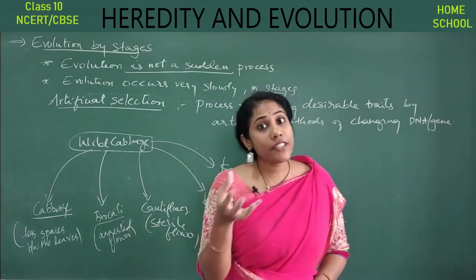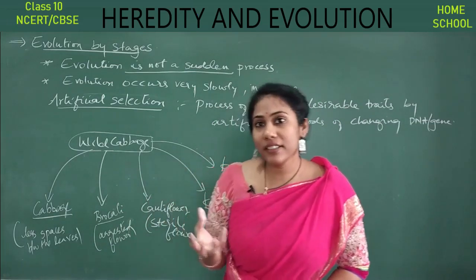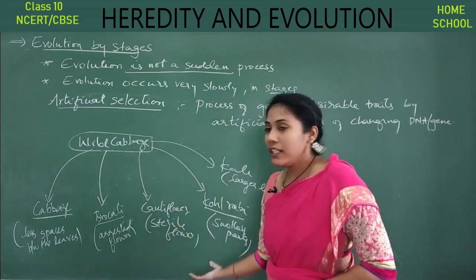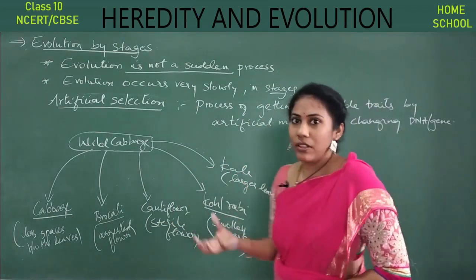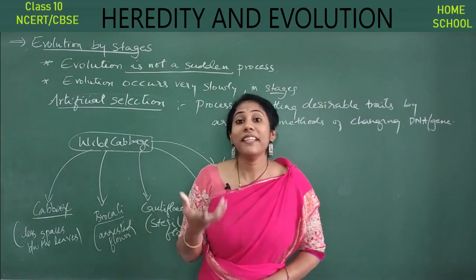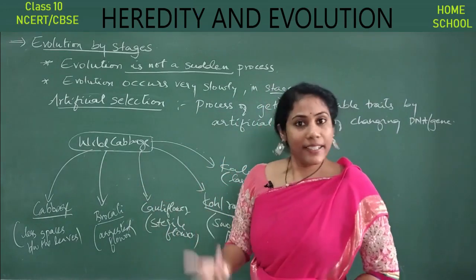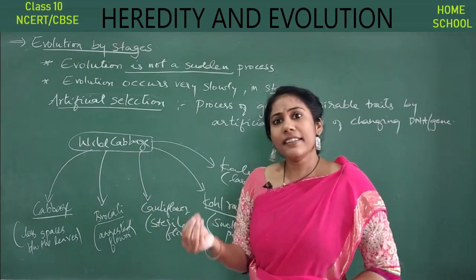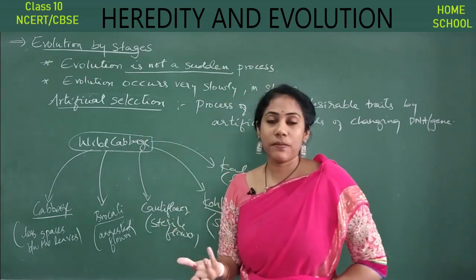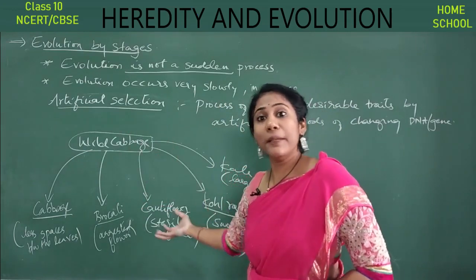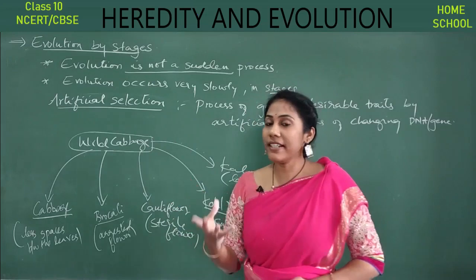Broccoli is used in the Western countries, lots and lots of broccoli. Cauliflower we also use. Kohlrabi and kale are used, not in the Eastern countries, maybe in the Western countries. All of them are nutrient rich compared to wild cabbage. We have got improved nutrients in these compared to wild cabbage, isn't it?